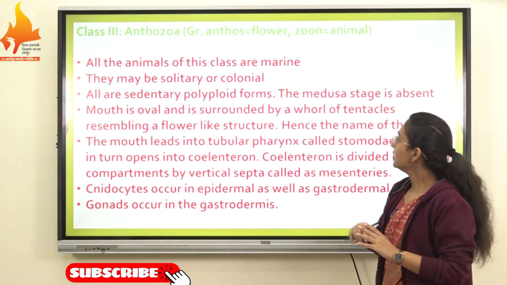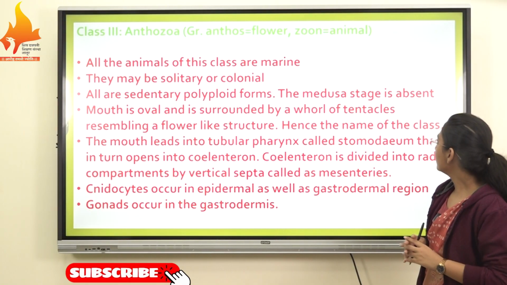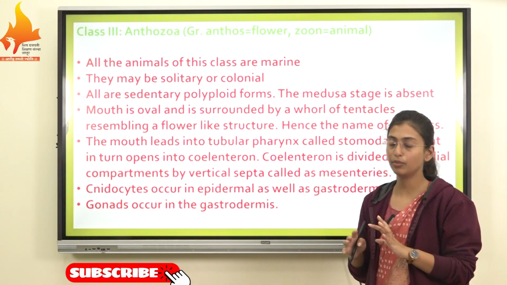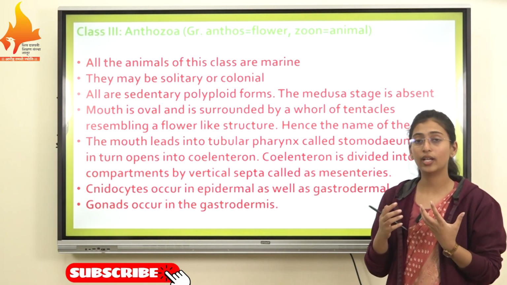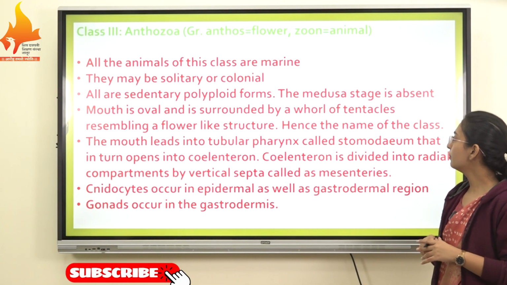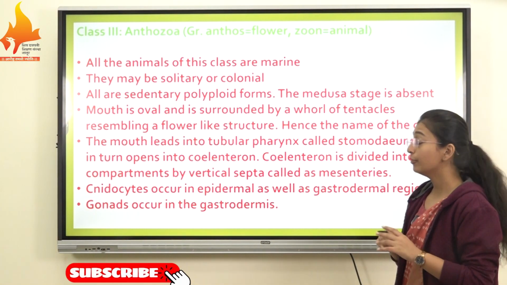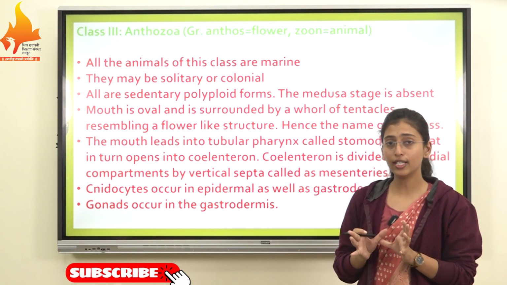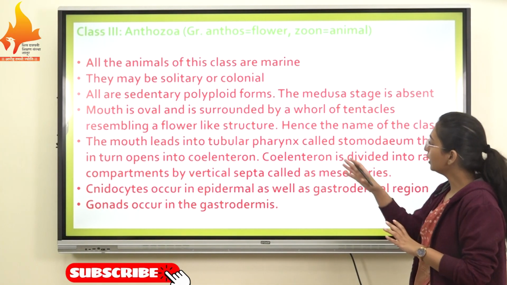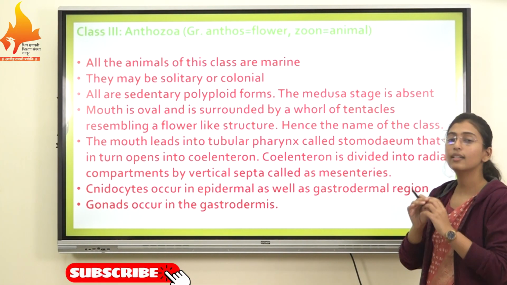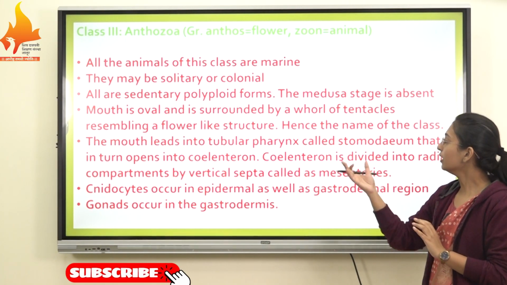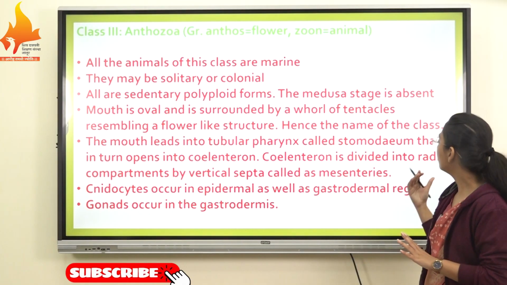So in this class, the Medusa stage is completely absent, because all the organisms look like a polyp form and are sedentary in nature. The mouth is oval and surrounded by a whorl of tentacles, resembling a flower-like structure, hence the name of the class.